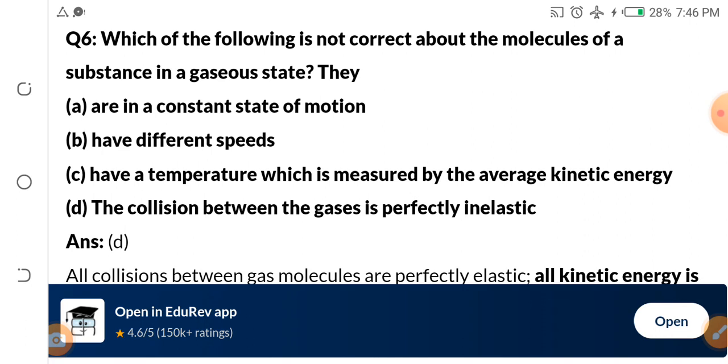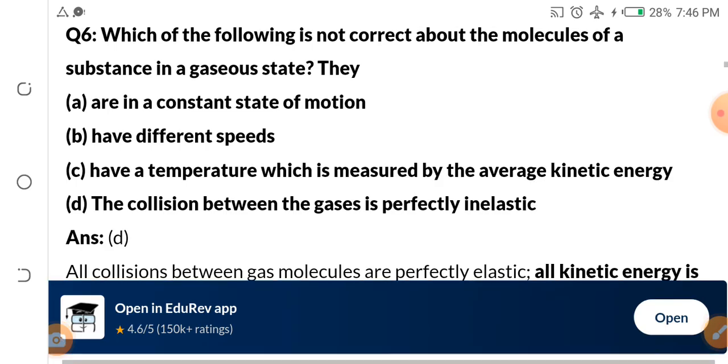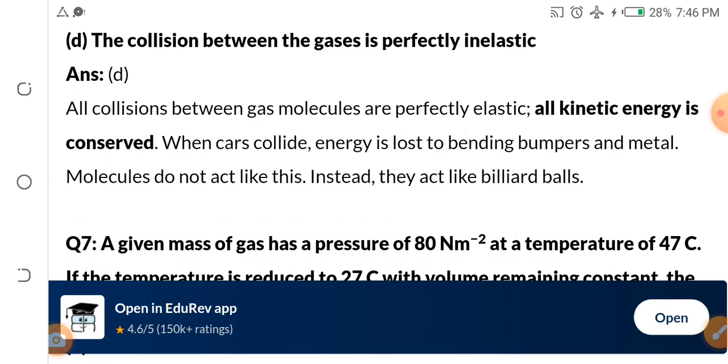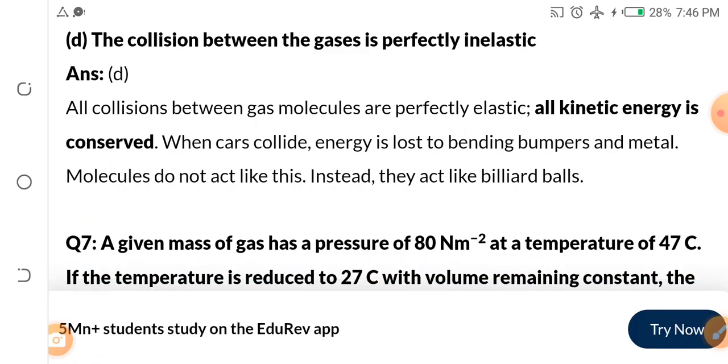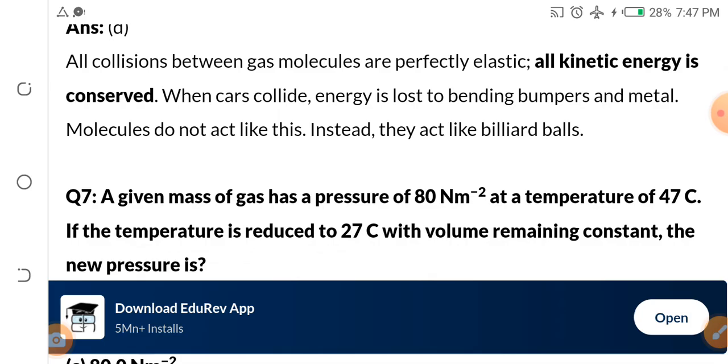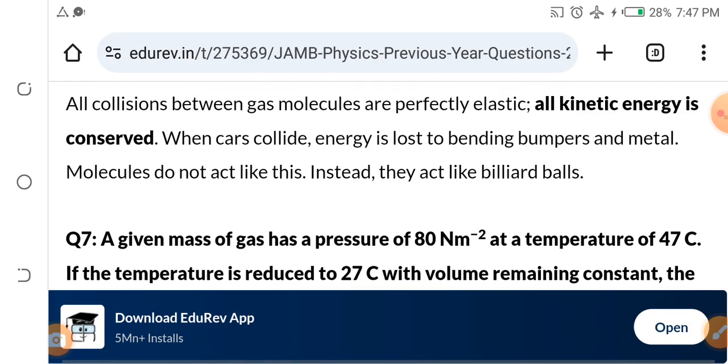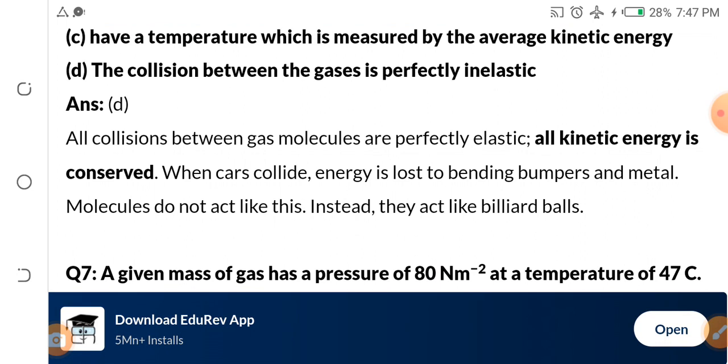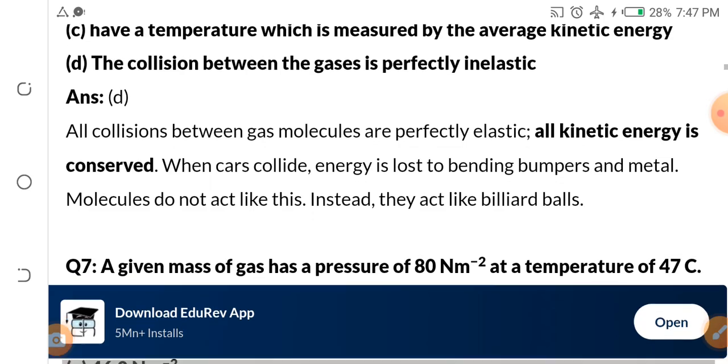The answer, like you can see, I've put it here for you, is D. The collision between the gases is perfectly inelastic. All collision between gas molecules is perfectly elastic. All kinetic energy is conserved. When cars collide, energy is lost to bending bumpers and metals. Molecules do not act like this. Instead, they act like billiard balls. I want to believe you are taking notes. So remember, the collision between gases is perfectly elastic, not inelastic. That's why the answer is D.